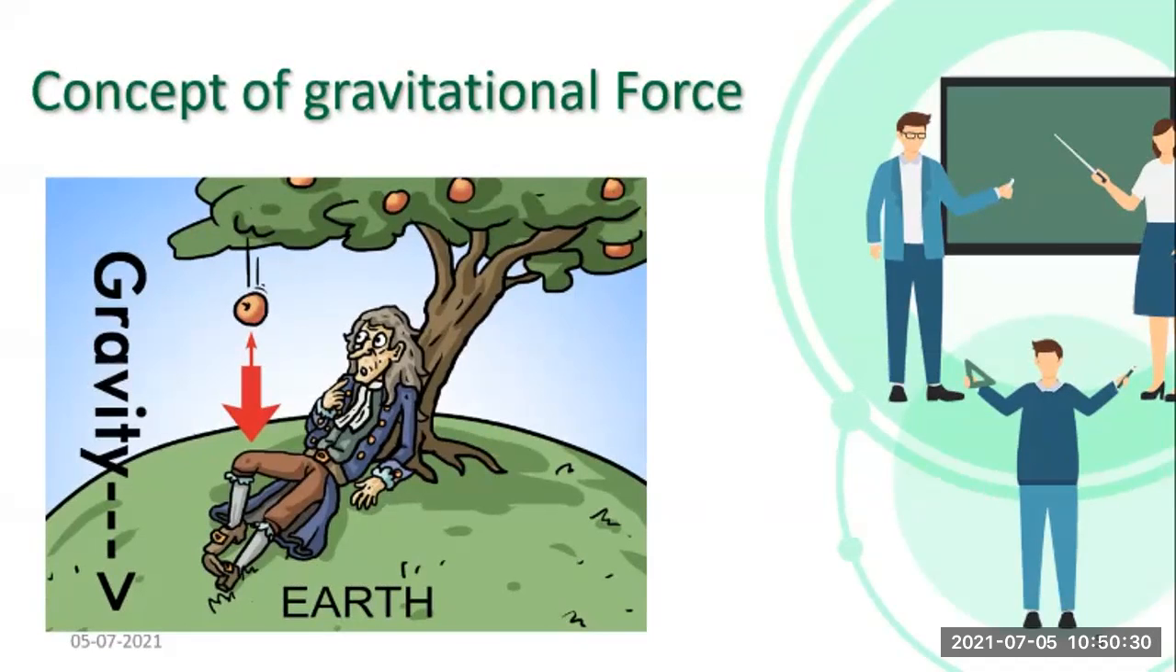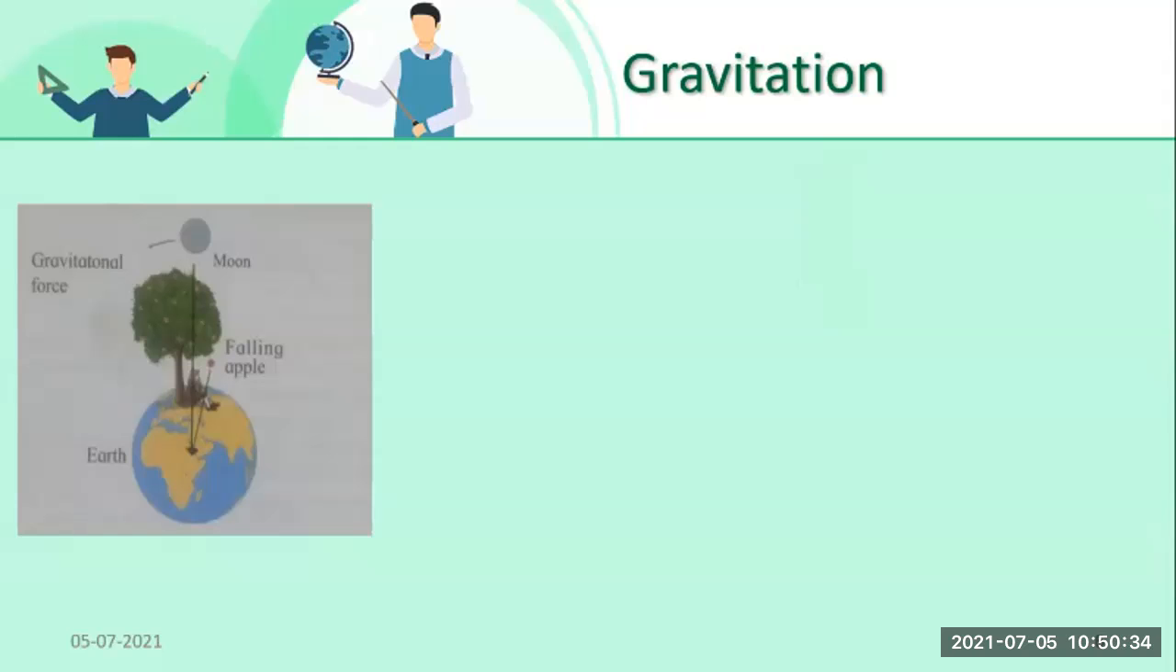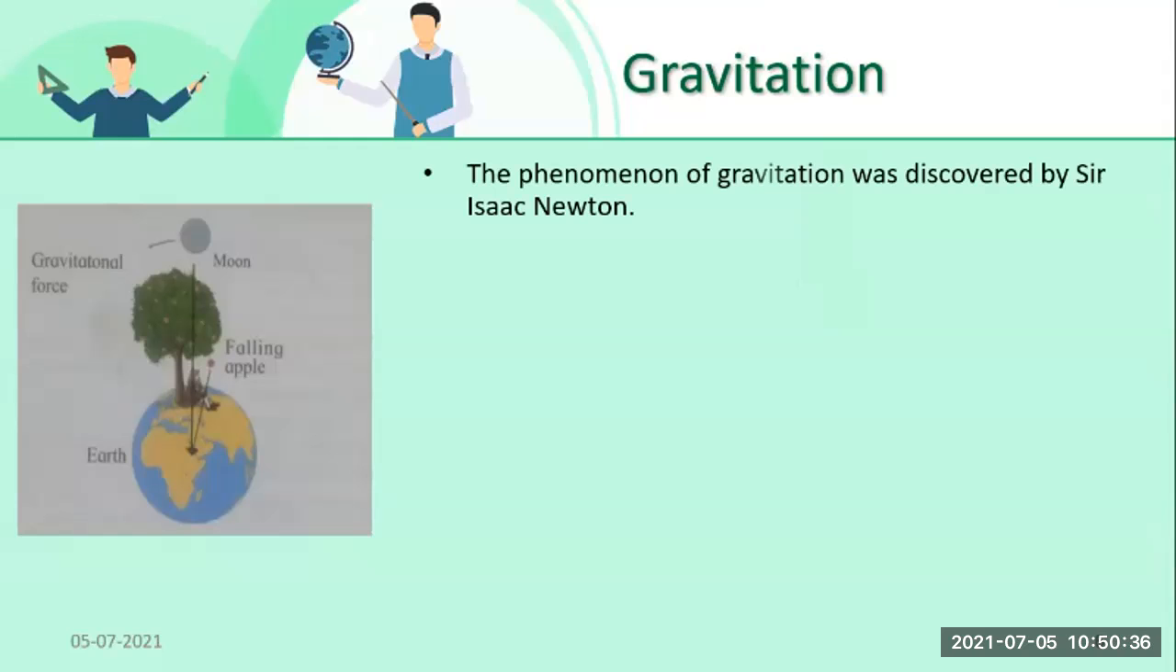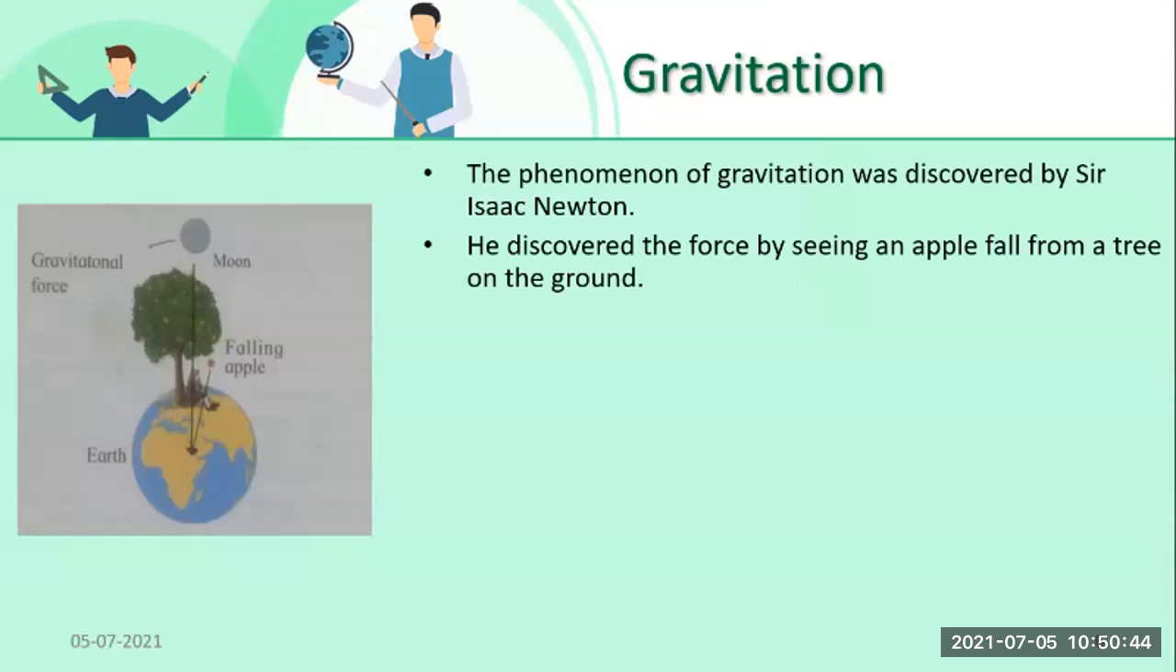Now see, we will see what Sir was thinking. We will see step by step. Now see, students, gravitation. The phenomenon of gravitation was discovered by Sir Isaac Newton. He discovered the force by seeing an apple fall from a tree on the ground. How did he discover this force? He saw an apple fall from a tree on the ground.